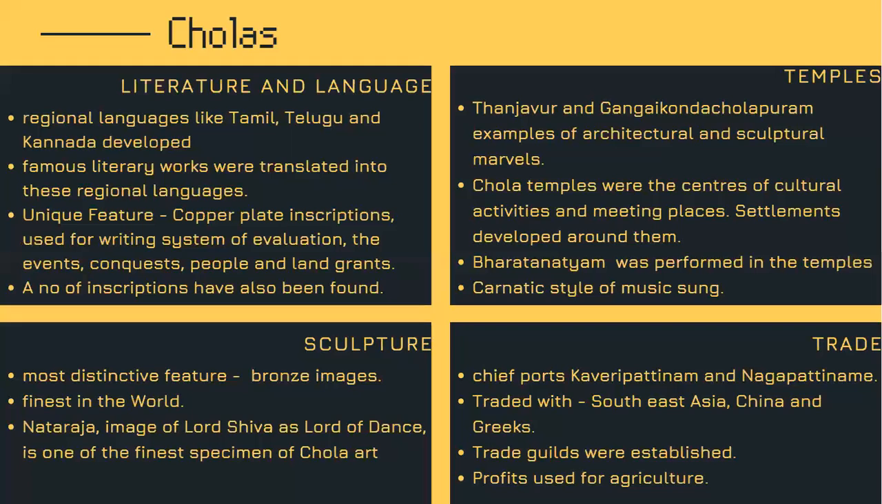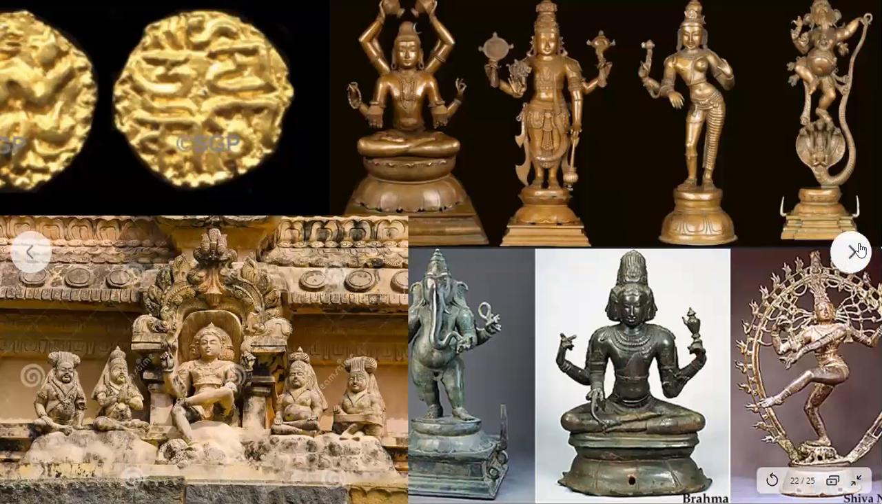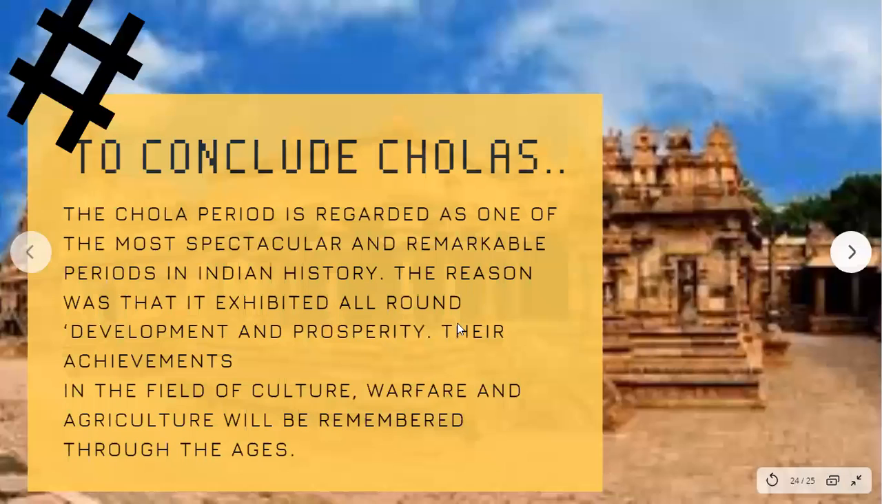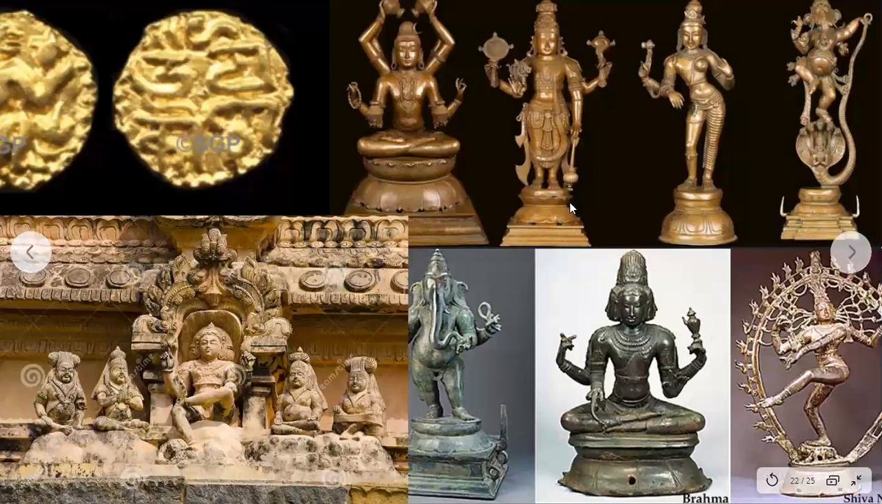Right. So we also have evidence of the fact that they established trade guilds, right? Because the main way through which they gained a lot of prominence was through trade. And internally, they used the profits from the trade for agriculture and irrigation, and that's how they were able to become so advanced. Right. Let me show this to you. So we have one second.